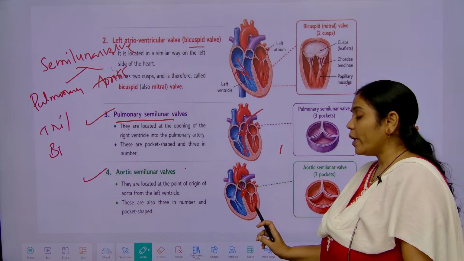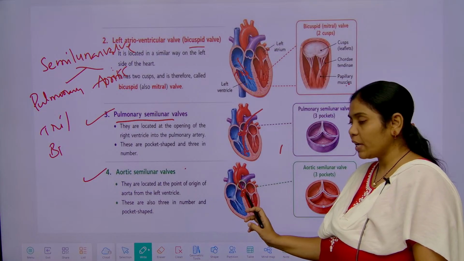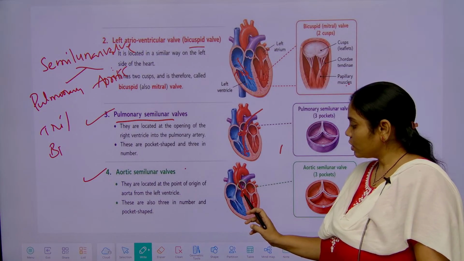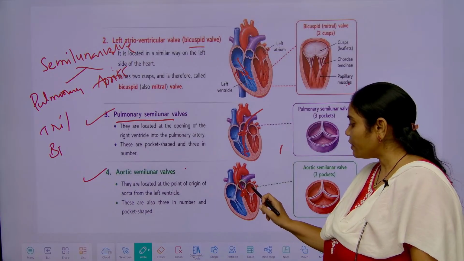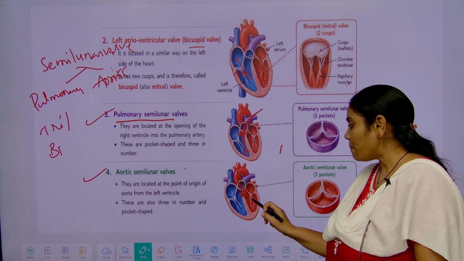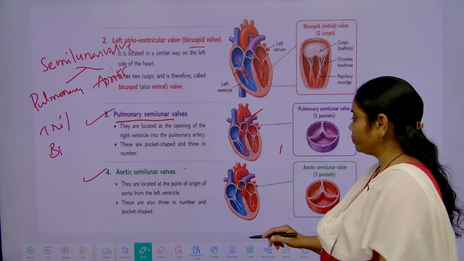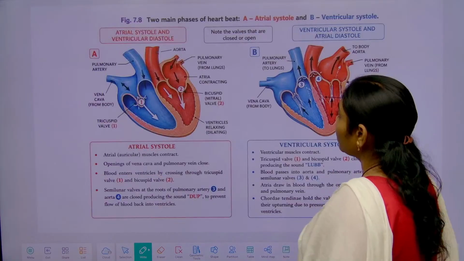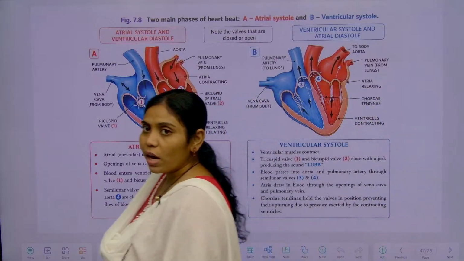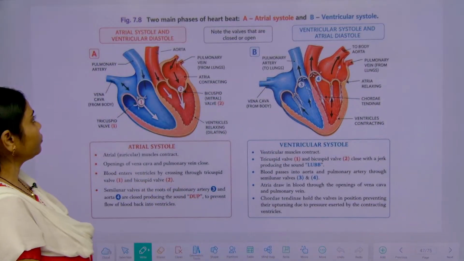When the ventricles contract, it opens, right? And it closes when the atria are pumping the blood into the ventricles. So these are the different kinds of valves we can see.